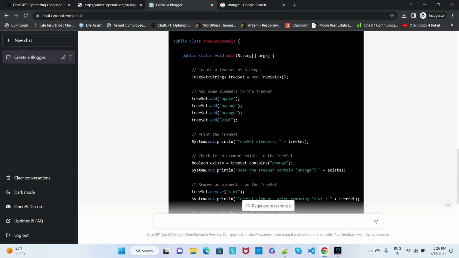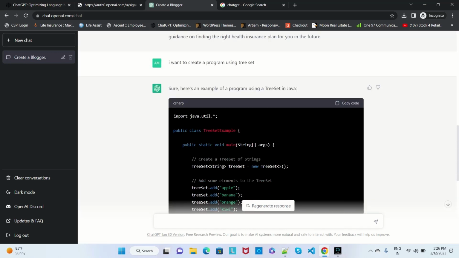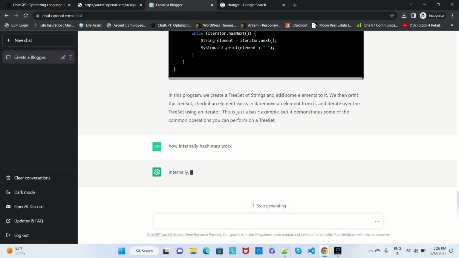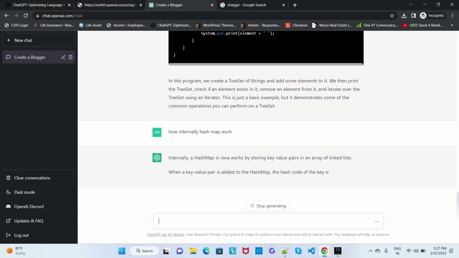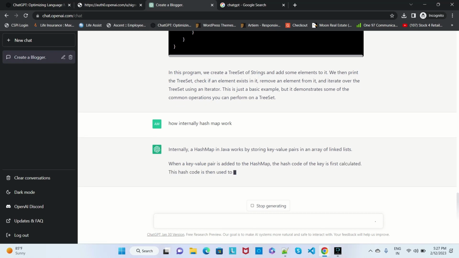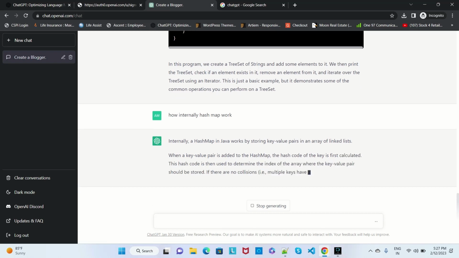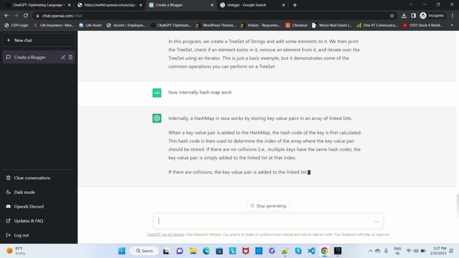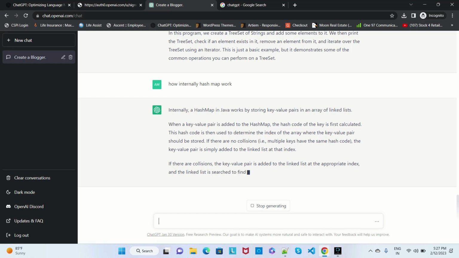So like that we can create a TreeSet program. Also, some algorithms you can find, like how a HashMap internally works. Based on the key and value they will insert the data, and a hash code will be calculated. So you will get all this information instead of directly searching. You can go to ChatGPT, where we can directly search.